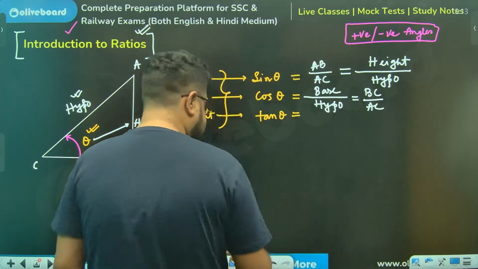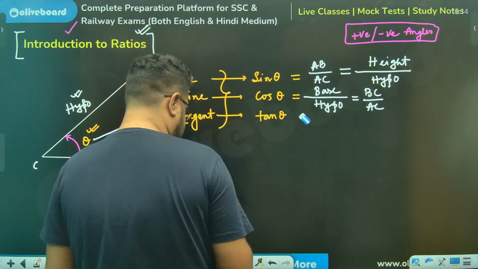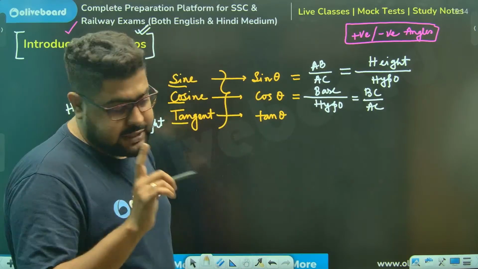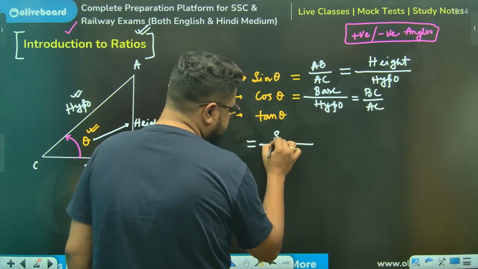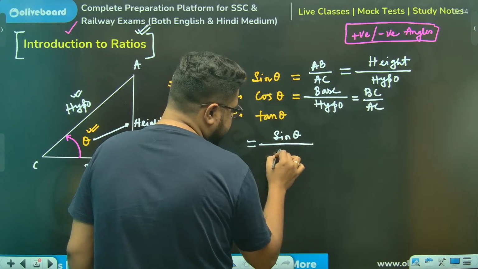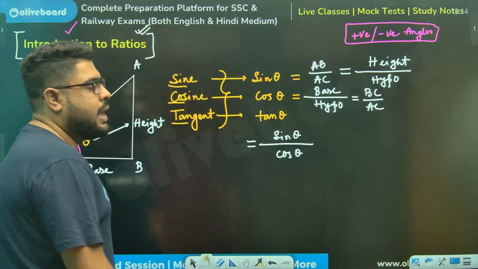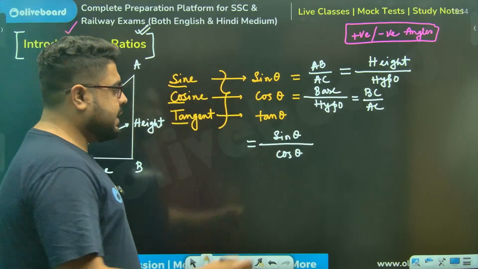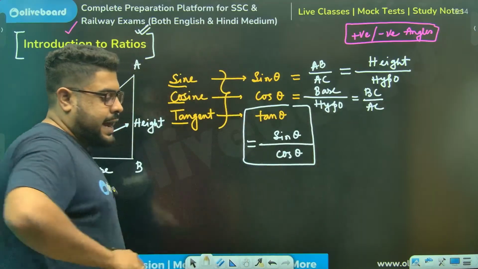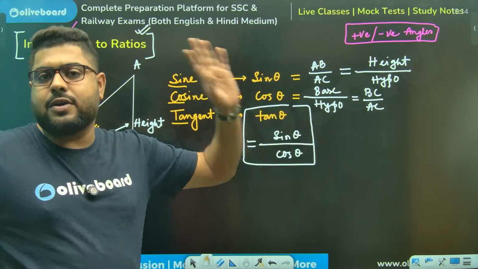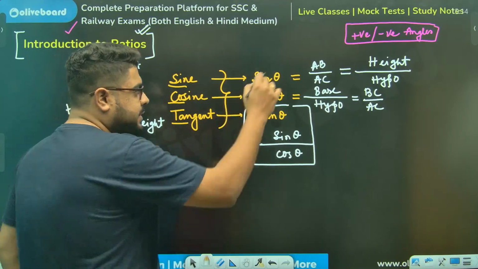Now you will say, then what is tan? There is no definition such as this for tan. Tan only has one definition, so learn it properly. If you divide sine theta by cos theta, you get tan theta. This is the only definition of tan. Tan theta is sine theta by cos theta. Now you see, doing this will give something. How? Look, sine theta means what?